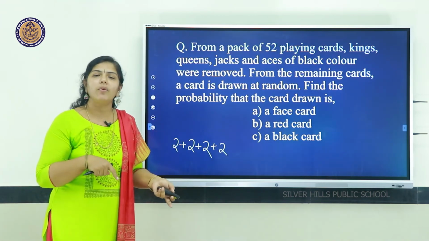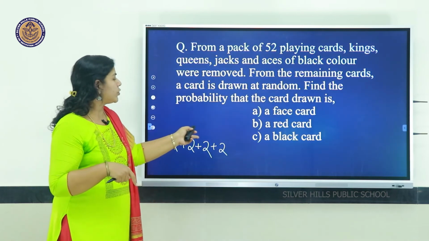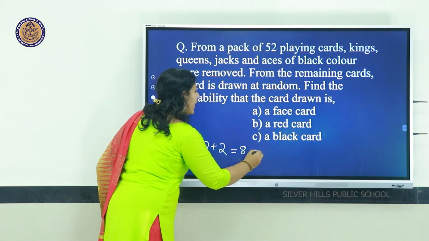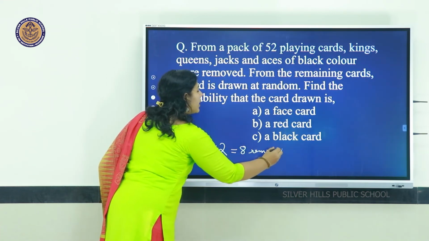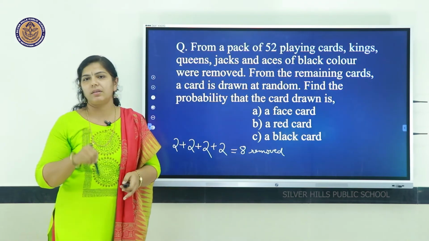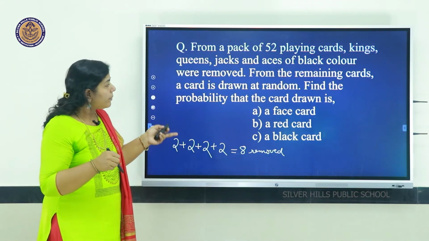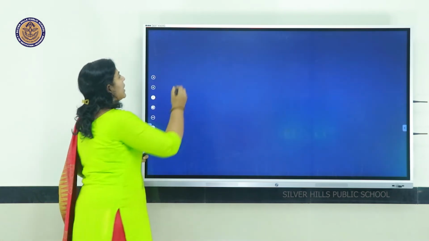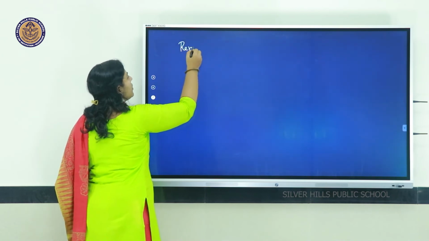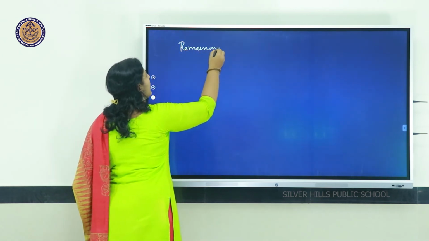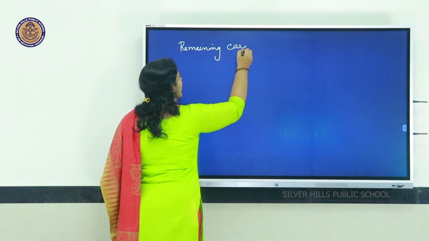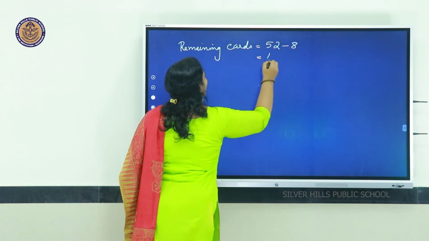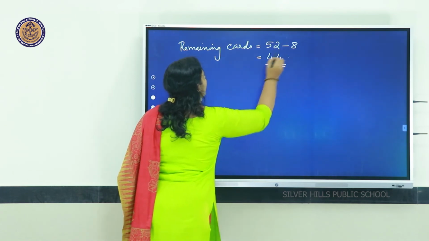So, how many are removed from 52 cards? 2 plus 2 plus 2 plus 2, that is 8 cards removed. What is the remaining number of cards now? From the remaining cards, a card is drawn. So, the total possible outcomes will be the remaining cards, 52 minus 8, that is 44 cards remaining.